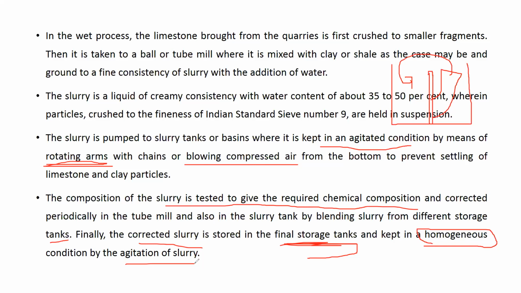There will be a rotating arm, and compressed air blowing from the bottom, so the slurry remains homogeneous.